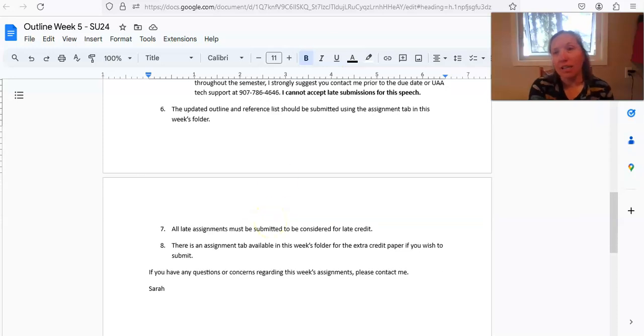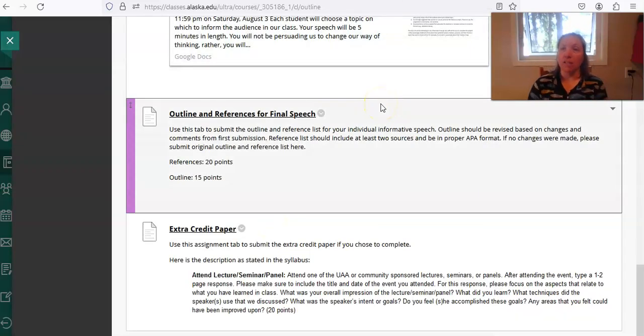If there are any other late assignments that need to be submitted, those need to be in by the end of the day on Saturday, August 3rd. That's when this course closes and everything needs to be submitted by that time. It's a very short window that I have to do the grading and get final grades submitted.